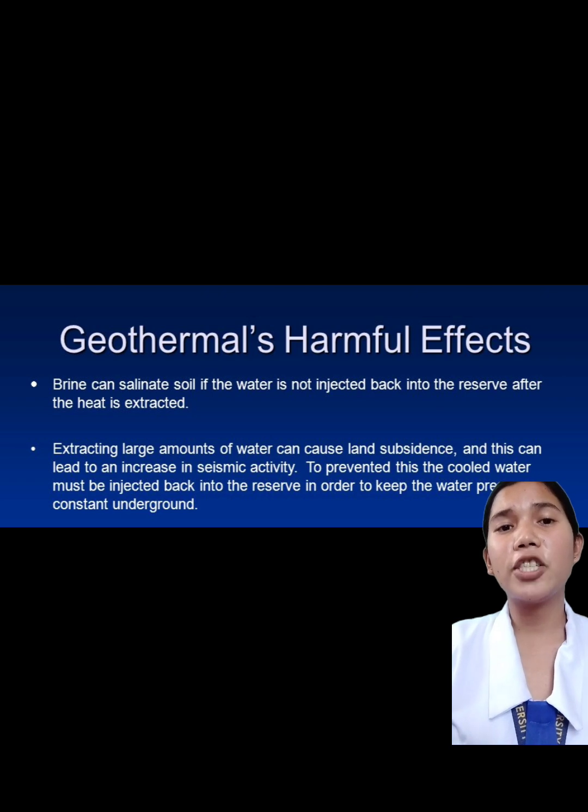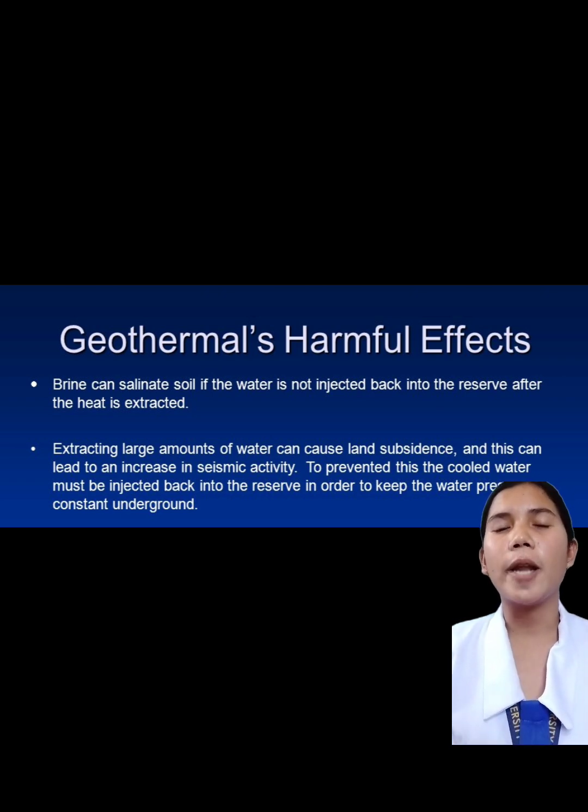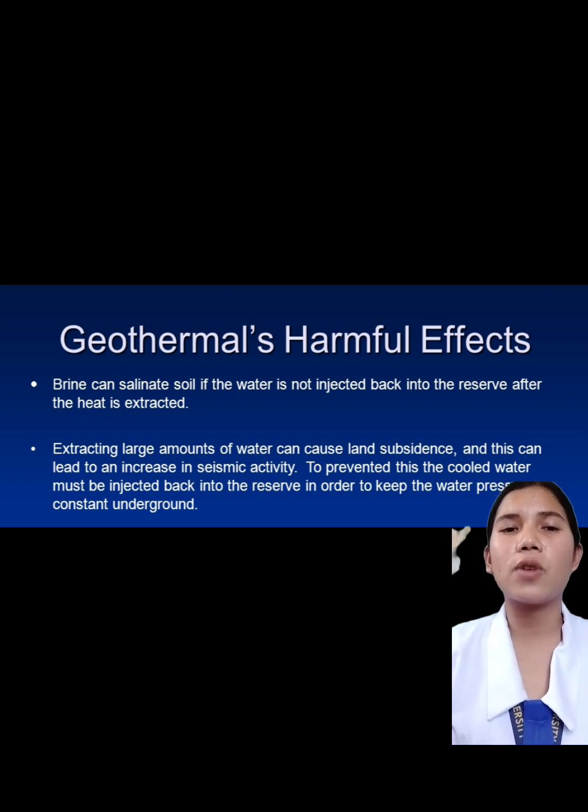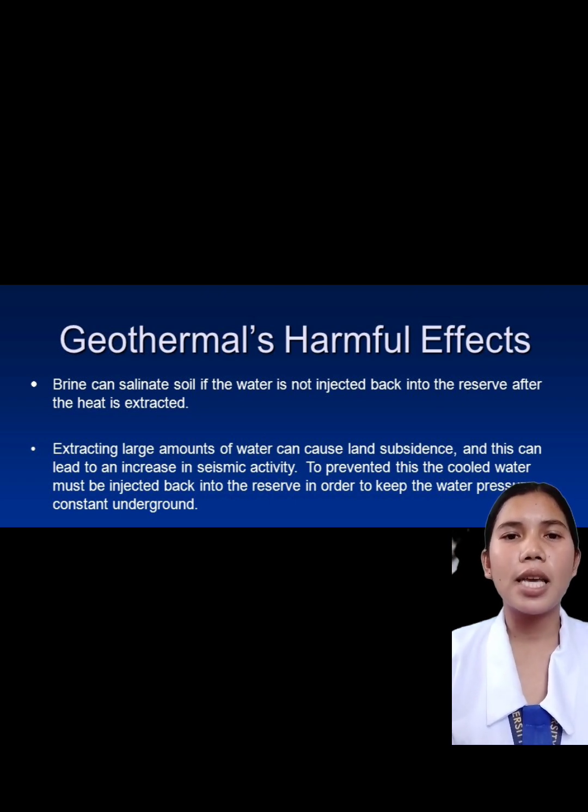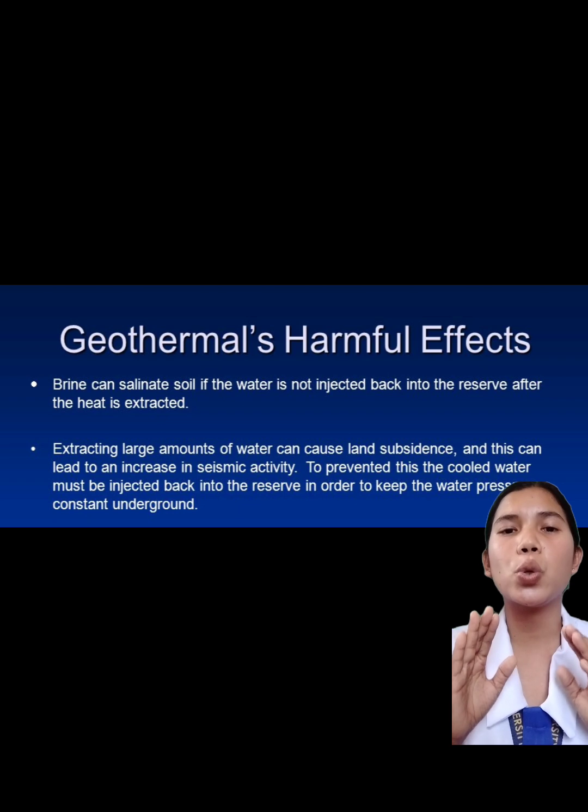Did you know geothermal energy has harmful effects? Number 1, brine can salinate soil and water if not injected back into the reserve after the heat is extracted. Number 2, extracting large amounts of water can cause land subsidence, and this can lead to an increase in seismic activity. To prevent this, the cold water must be injected back into the reserve in order to keep the water pressure constant underground.